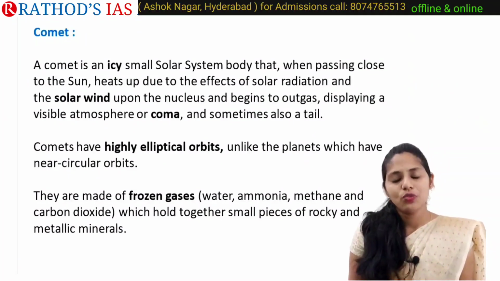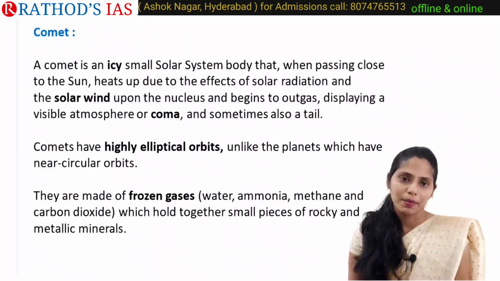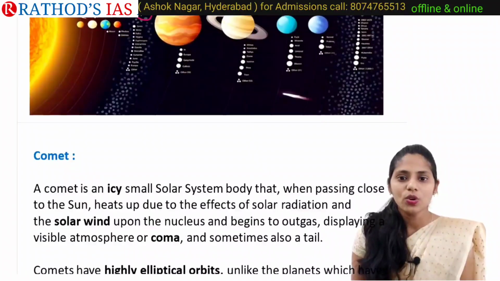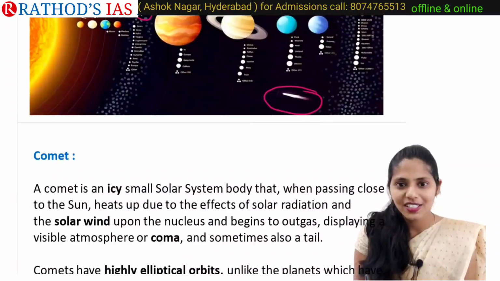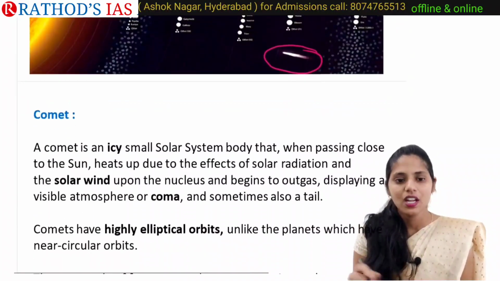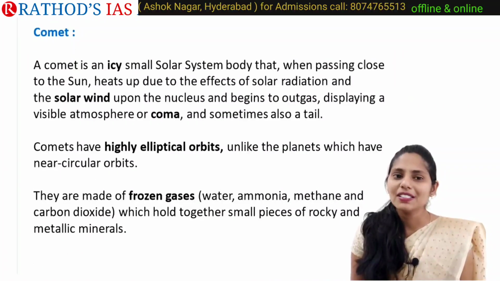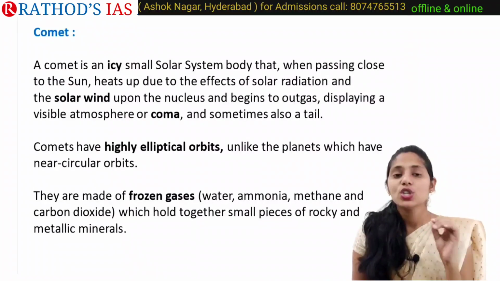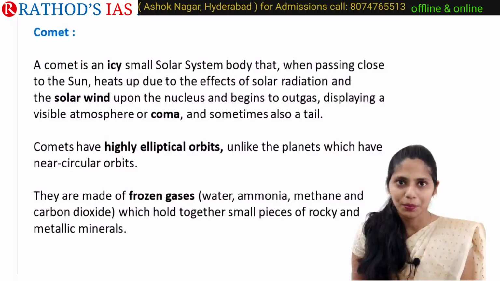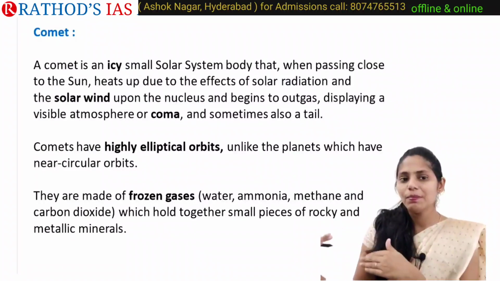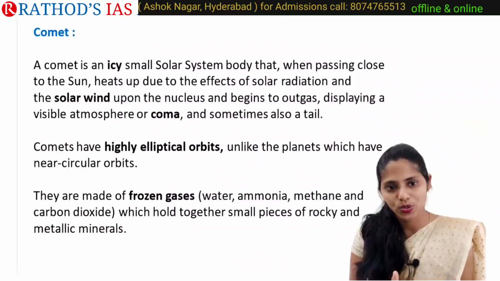Now let us see one more important word, that is comet. Okay, so here you can see this is a comet. What is a comet? A comet is an icy small solar system body which passes very close to the sun.